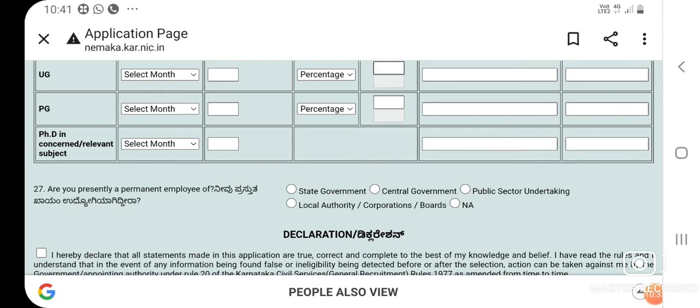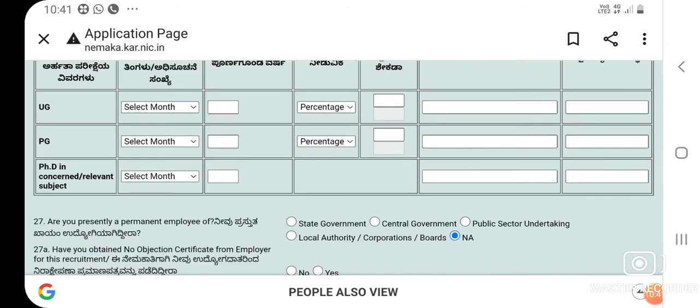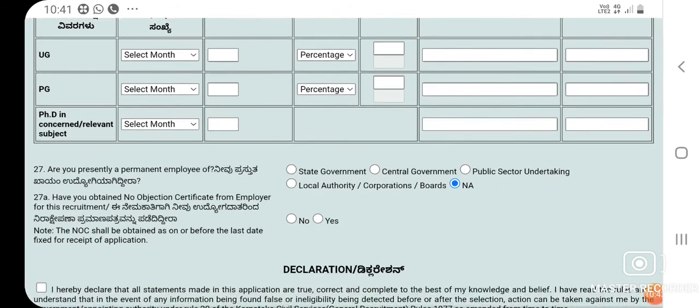Are you presently a permanent employee? If you are a permanent employee, or if it is not applicable to you, just click on the last one, that is NA, not applicable. Then you will have other questions, like, have you obtained a no objection certificate from your employer for this recruitment? If yes, select yes. If no, select no. If you are not at all an employee, choose accordingly.